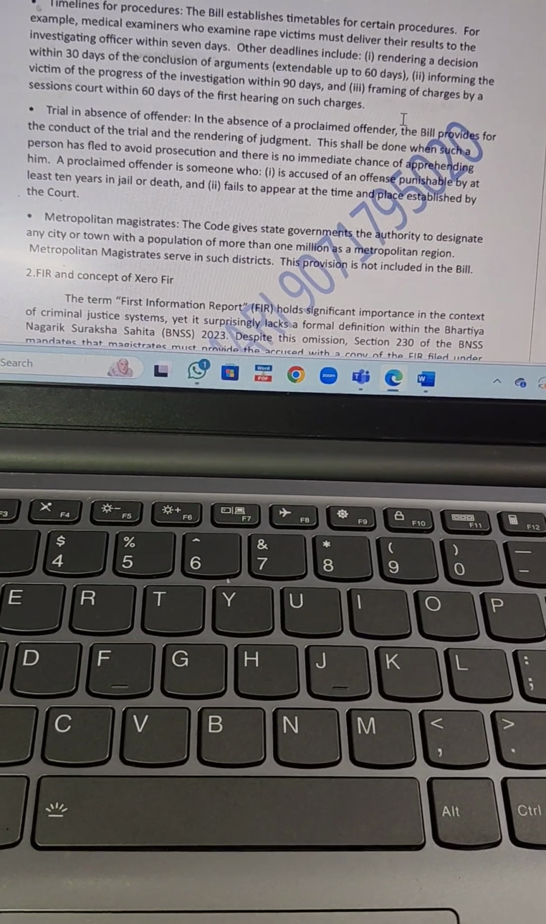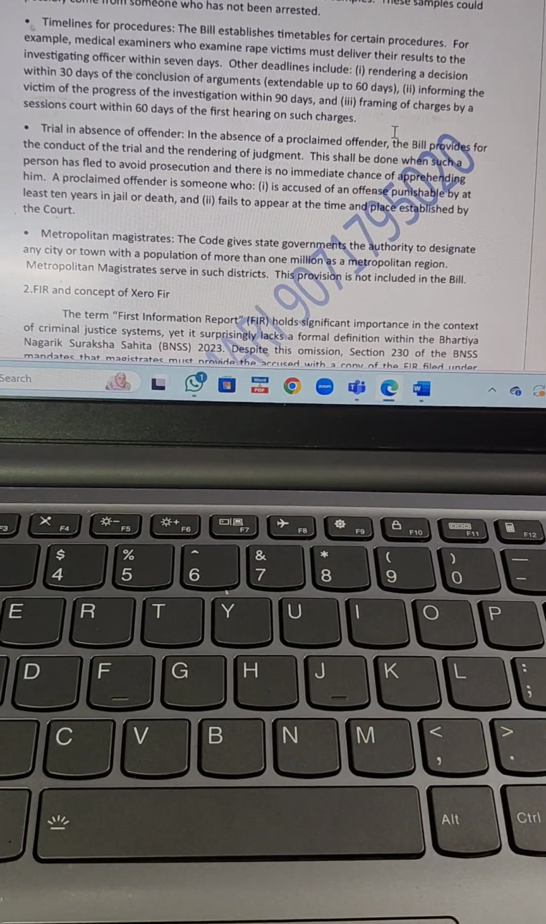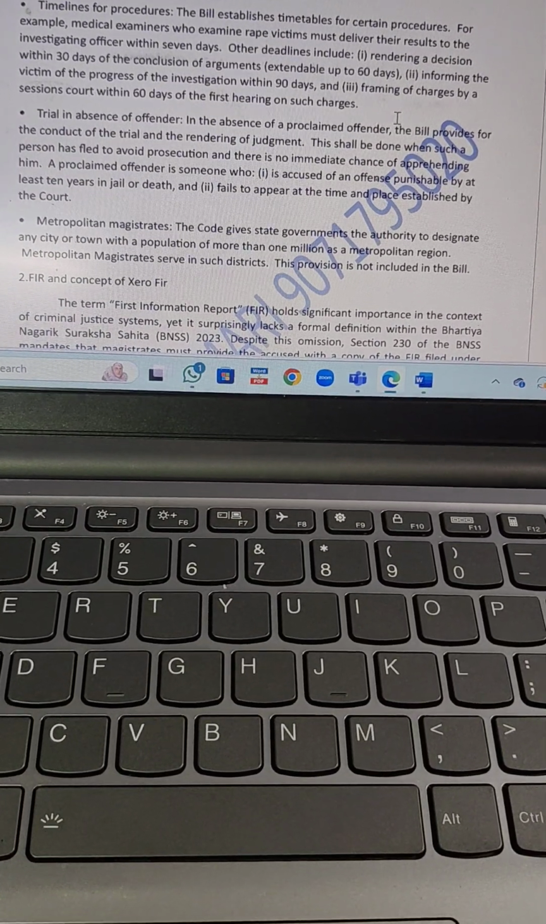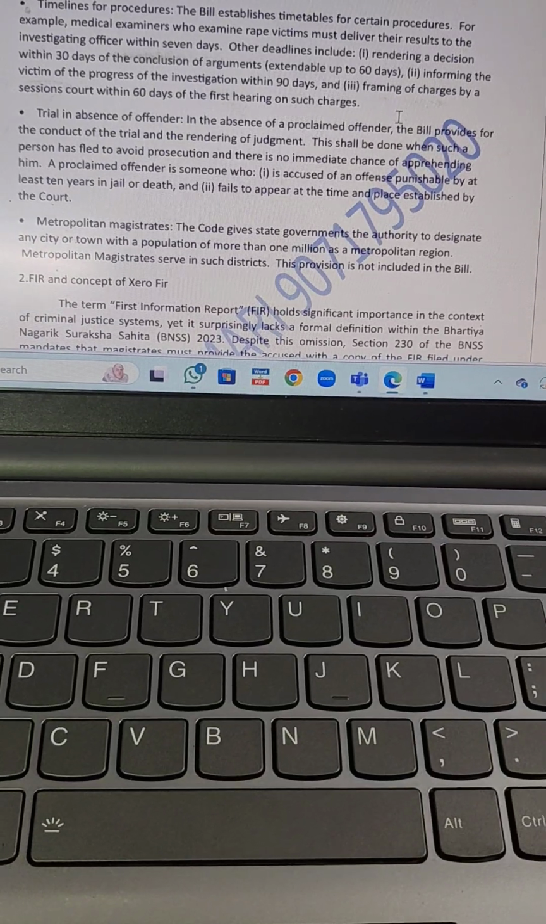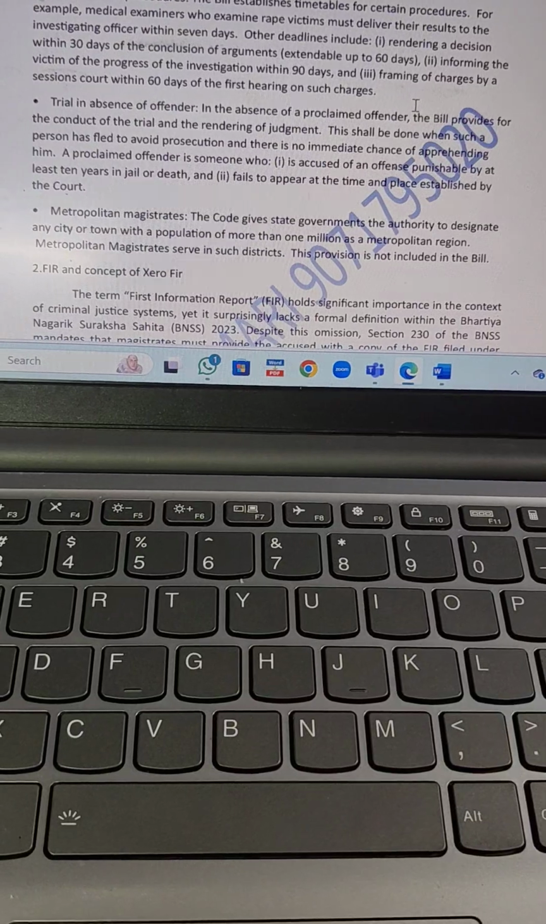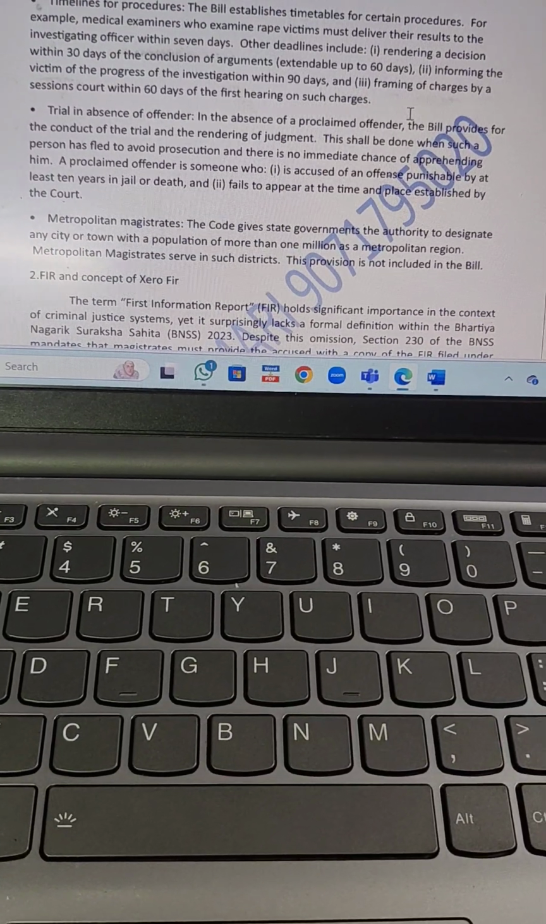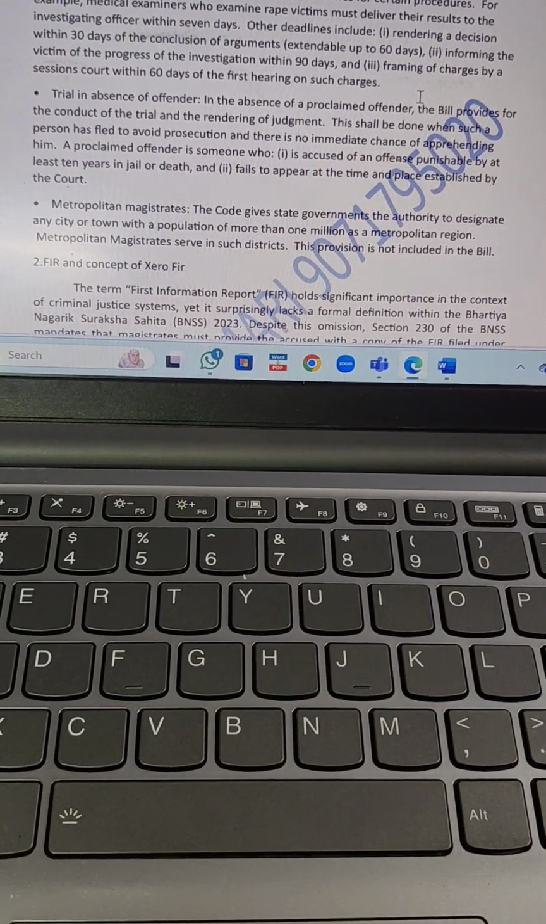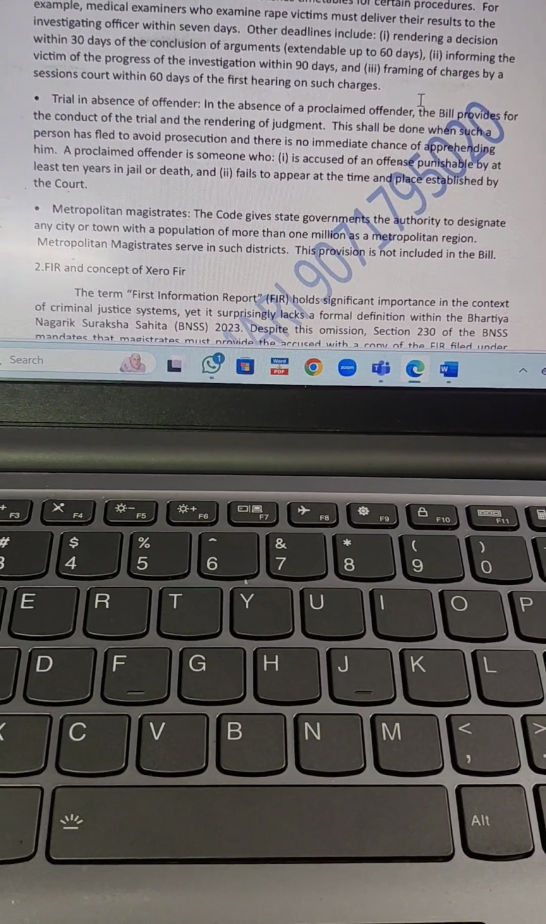Then metropolitan magistrate. So the code gives the state government the authority to designate any city or town with a population of more than 1 million as a metropolitan region, and metropolitan magistrates serve in such districts, and this provision is not included in the bill. Okay.